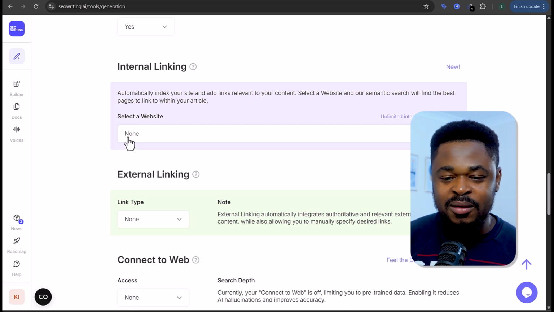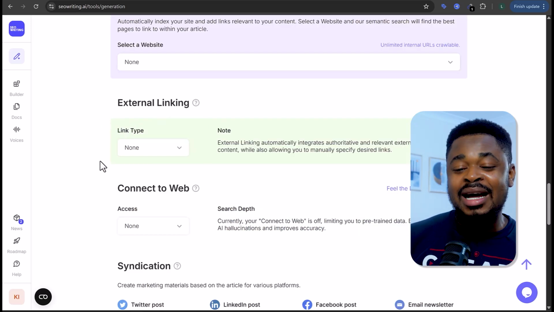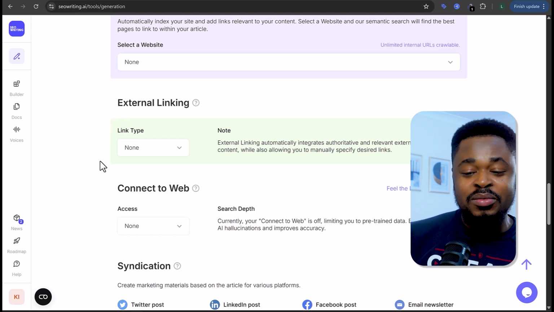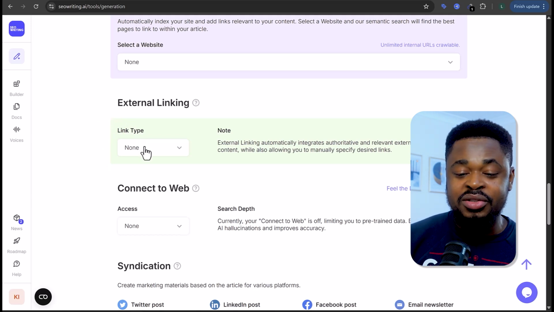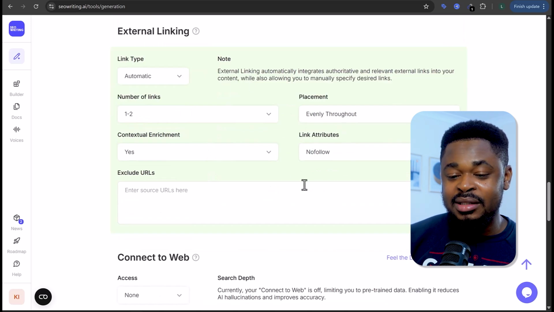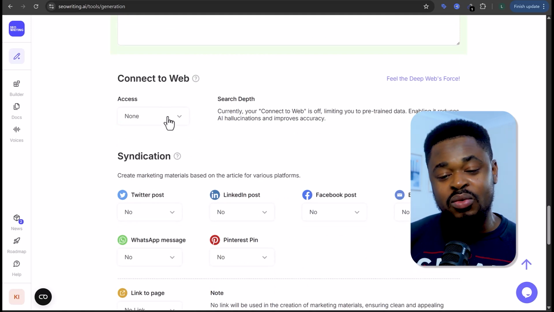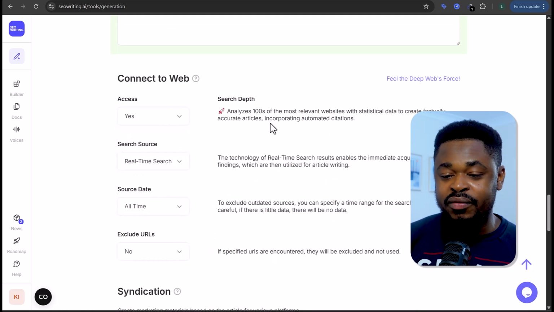This is real good. And then for external linking, if you want the AI to link other articles from other platforms, other websites, you can change this to yes, automatic, and then it's going to link all that. I'm going to leave it as it is. Now, for this part, if you want this AI to get the content from the web, to connect to the web, you change this to yes, very important.